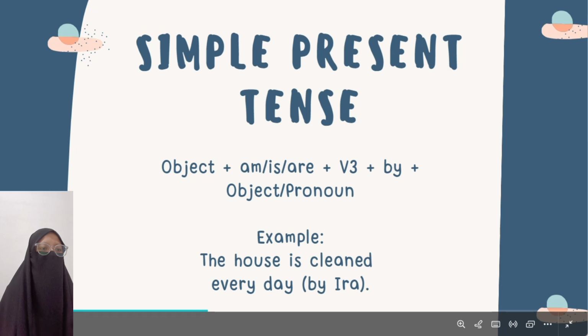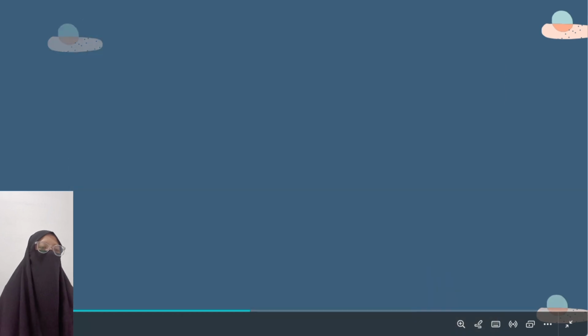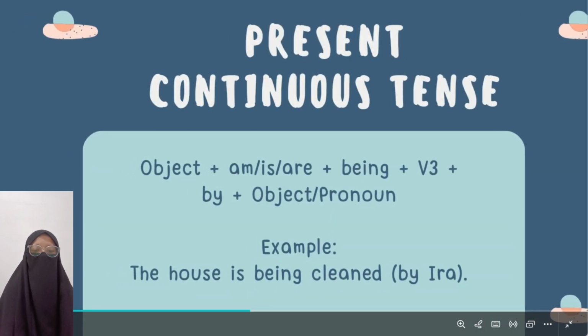The house is the object, and am, is, are is the to be, and we use is because the house is it. After that, cleaned is the verb T, then by Ira. Ira is the object or pronoun.